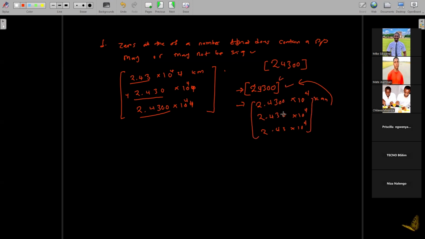But the number of significant figures changes. They change depending on the form that you have written it. If you have written it in this form, it's also correct, but the number of significant figures is different. If you write it like this, it's the same as this number, but the number of significant figures differs. That's why I said it may or may not be significant.